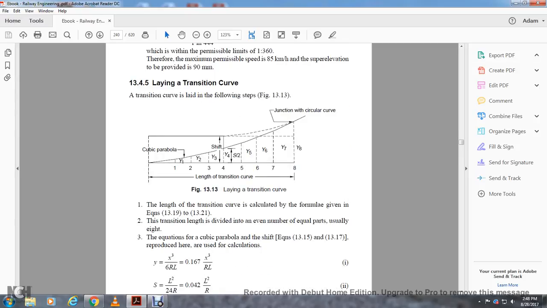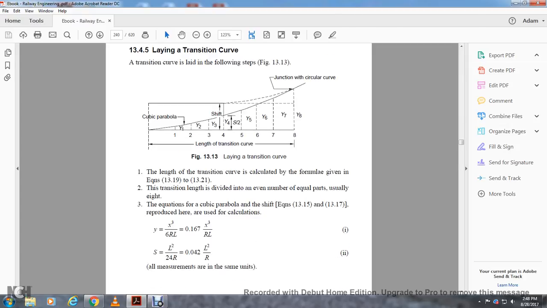13.4.5, laying of the transition curve. The transition curve is laid with the following steps, shown in figure 13.13. You see the length of the transition curve, the shift, and the ordinates y1, y2, y3, y4 of the cubic parabola, then y5, y6, y7 up to the junction with the circular curve. The length of the transition curve is found with the formula given in equations 13.9 and 13.21. The transition length is divided into equal parts, usually 8. The equations of the cubic parabola and the shift, equations 13.15 and 13.17, are reproduced here for the actual calculations.